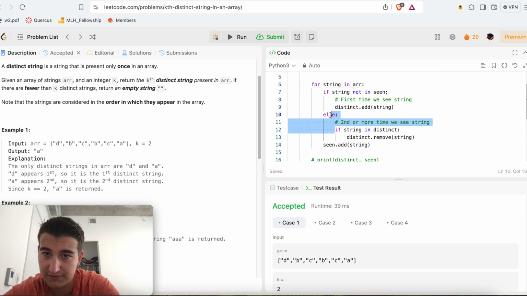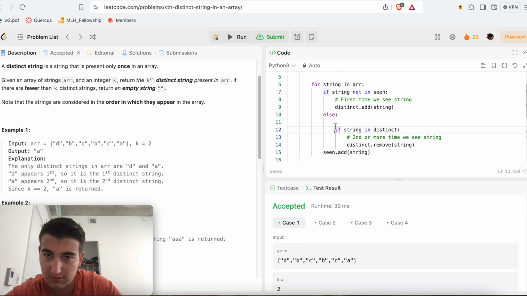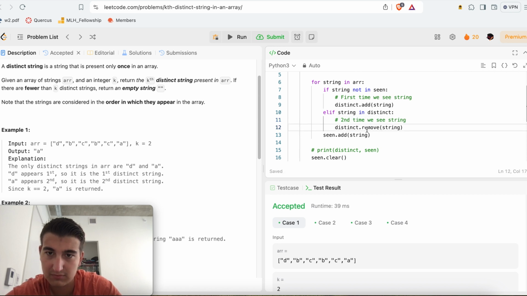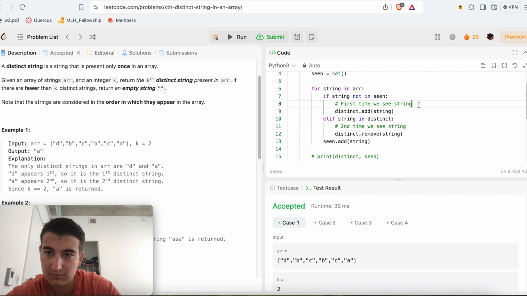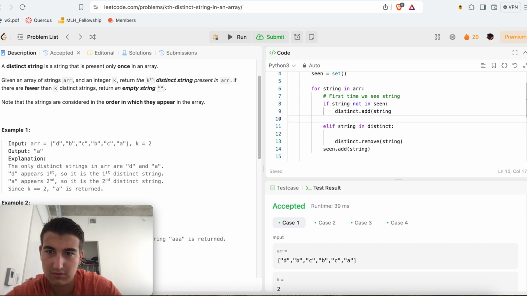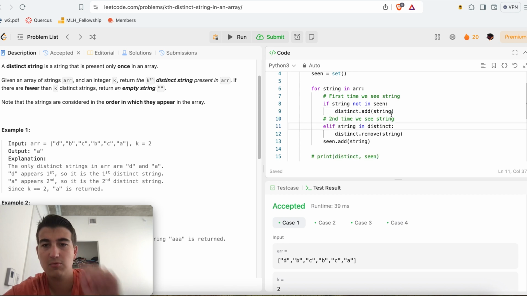Here we can change this to an elif. Yeah, this is exactly second time. Is that more or less readable?